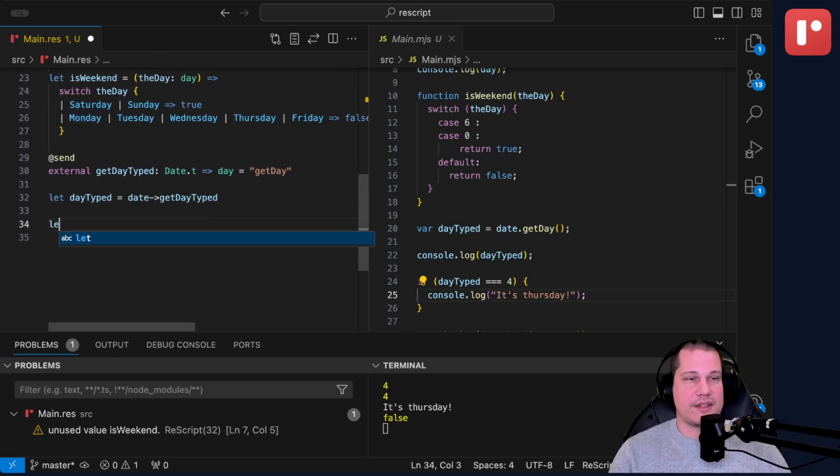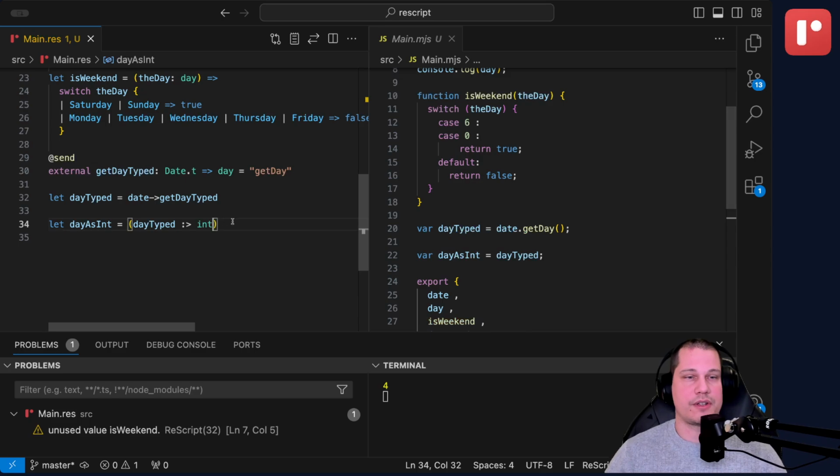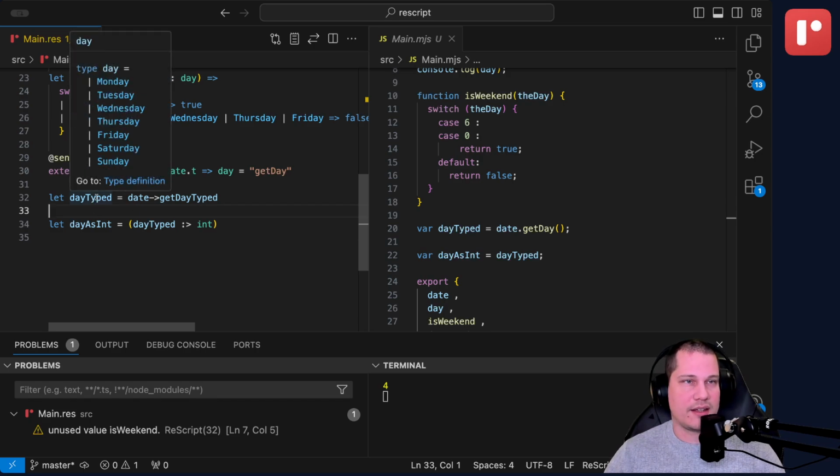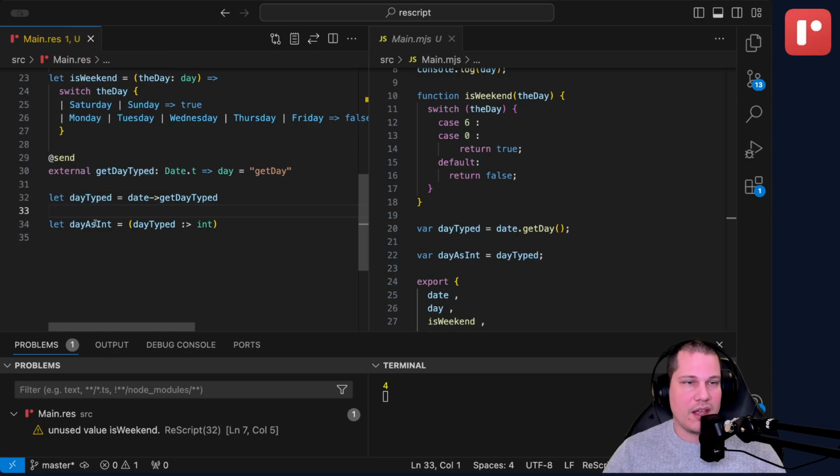We can do this. Day as int. Day typed, coerce it back to int. Okay, so this is the coercion operator. It takes a value and then tries to coerce it into a type. And this works in cases where the runtime representation is the same and a few others. We're also going to cover the coercion operator in a separate video. But now, day as typed, we have this typed as the constructor, the variant. And then day as int, it's now an int again.